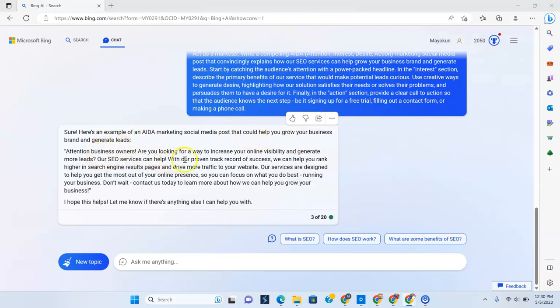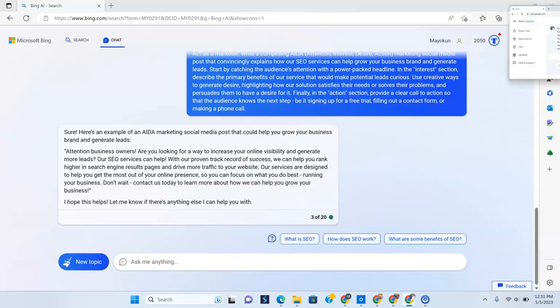Attention business owners, are you looking for a way to increase your online visibility and generate more leads? Our SEO services can help. With our proven track record of success, we can help you rank higher in search engine results pages and drive more traffic to your website. Our services are designed to help you get the most out of your online presence so you can focus on what you do best, running your business. Don't wait. Contact us today to learn more about how we can help you grow your business. I hope this helps. Let me know if there's anything I can help with. That's not bad. That's not bad. I would give that a thumbs up.